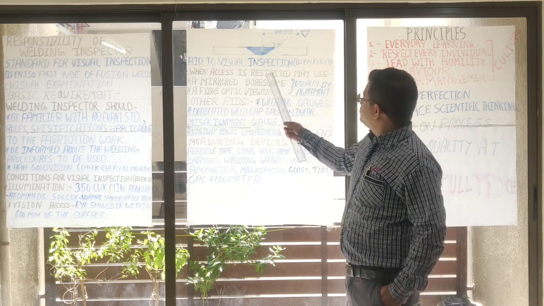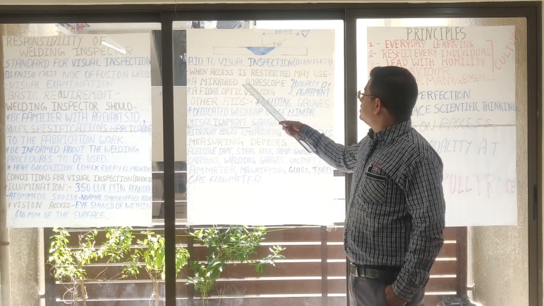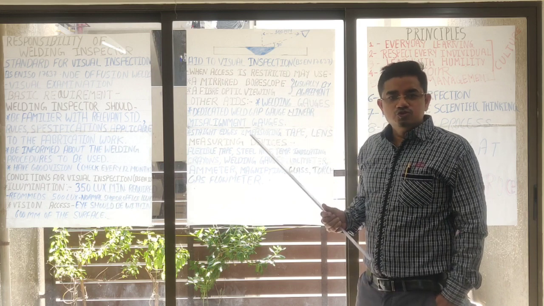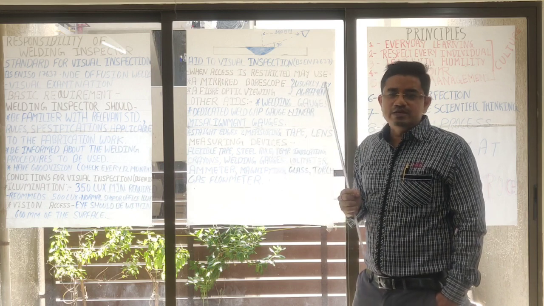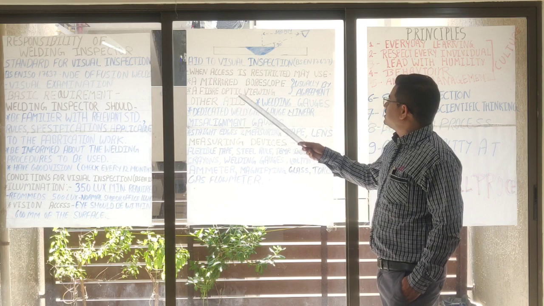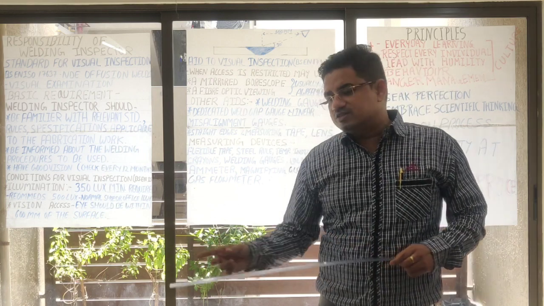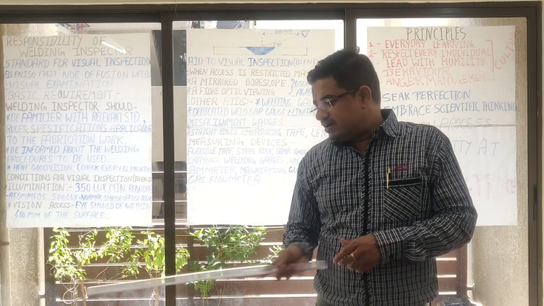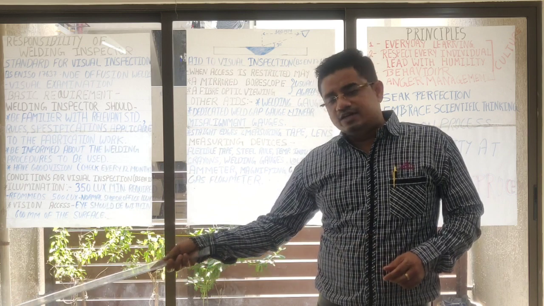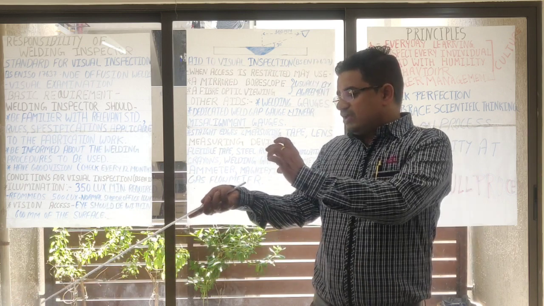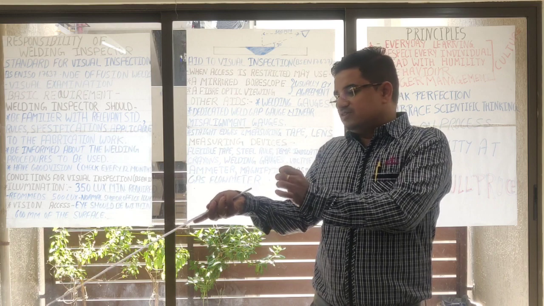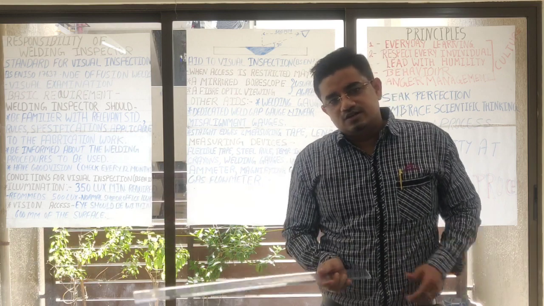What kind of aid can you take? One is the mirrored borescope you can use to see the weld bead, and second is the fibre optic scope. It is a kind of machine with a camera that you can put at the weld side, and from your eye you can see a screen showing what is at the camera side.